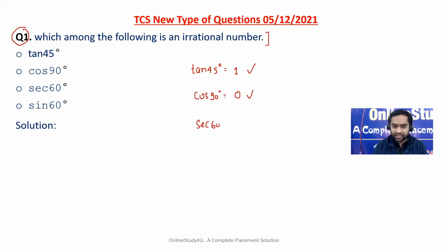And then what is sec 60 degree? cos 60 will be 1 by 2, so sec 60 will be 2. And then what about sin 60? sin 60 will be root 3 divided by 2. Now they're asking which among the following is an irrational number. So it is very clear that sin 60, that means root 3 by 2, will be an irrational number, and that's what you had to take in the exam. So with the introduction of trigonometry in the TCS examination, you also need to put effort into trigonometry.